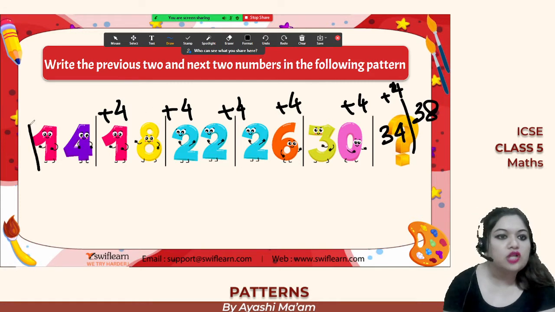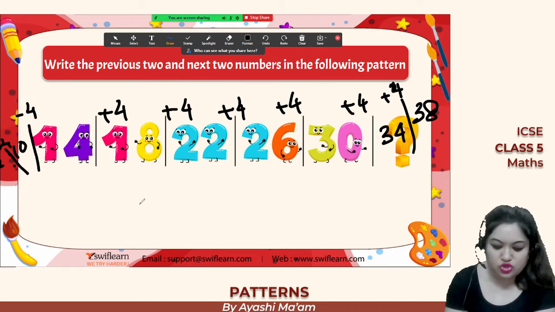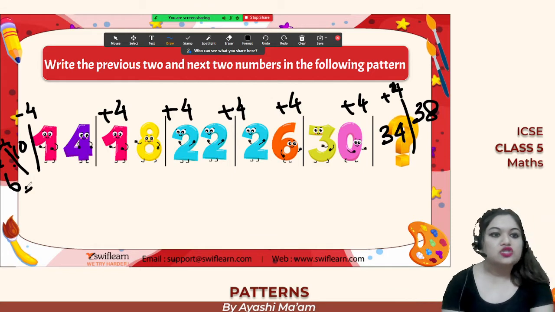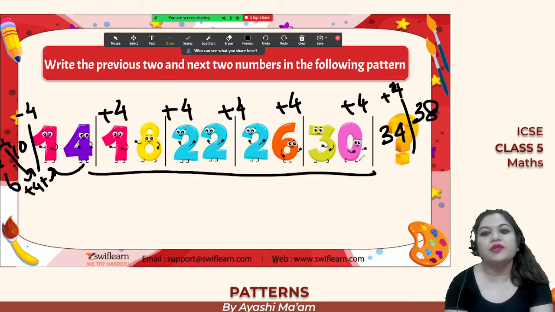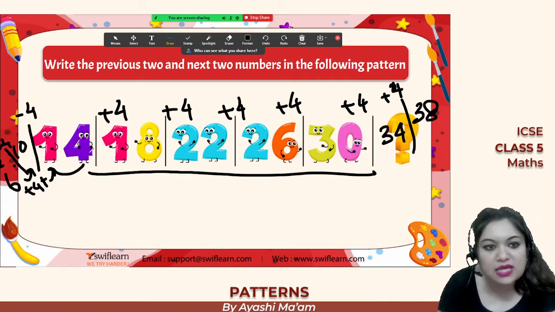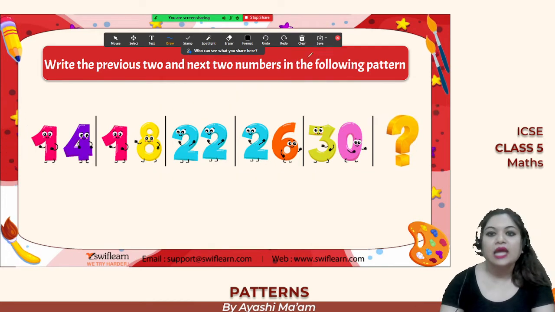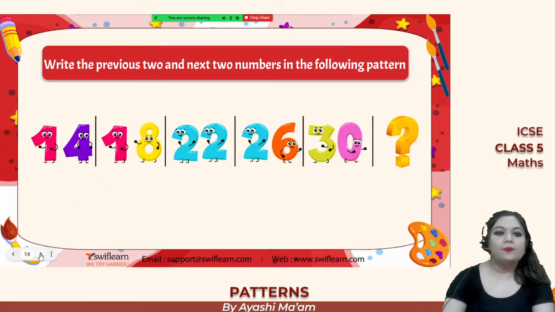And the previous two also, so for the previous two you simply do minus 4, that means 14 minus 4 will be 10 and then 10 minus 4, so you will get a 6, right? So 6 plus 4 gives you a 10, 10 plus 4 gives you a 14 and then so on, right? Very, very easy. So simply look at the pattern, see, 14 plus 4 is 18, 22 plus 4 is 26, 26 plus 4 is 30. Like that, we simply found out the pattern.